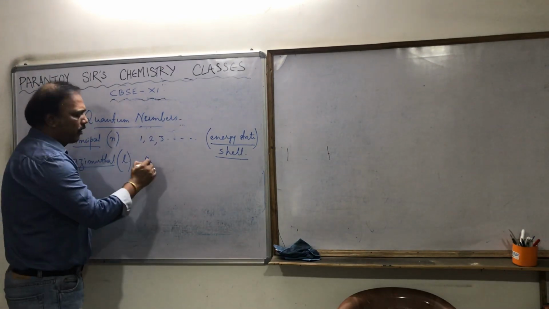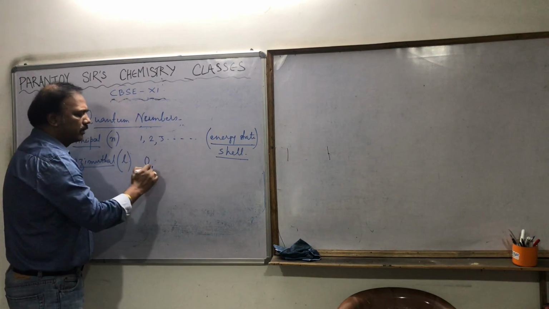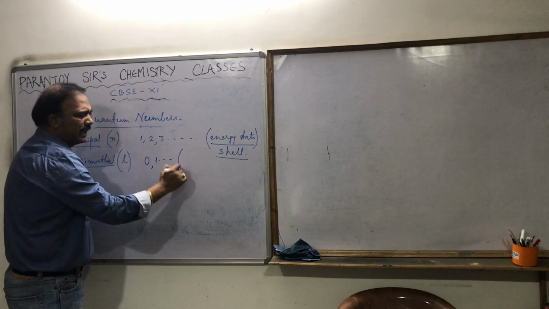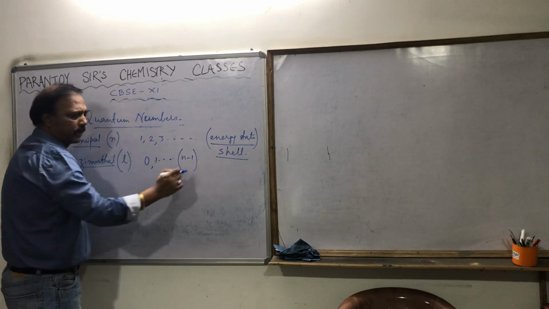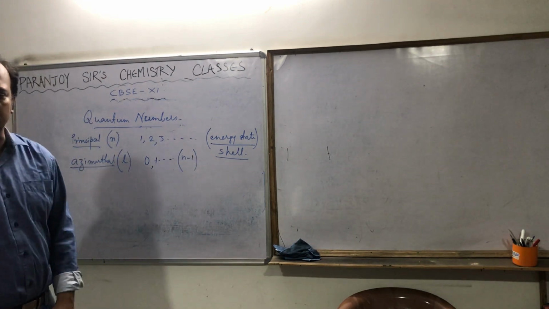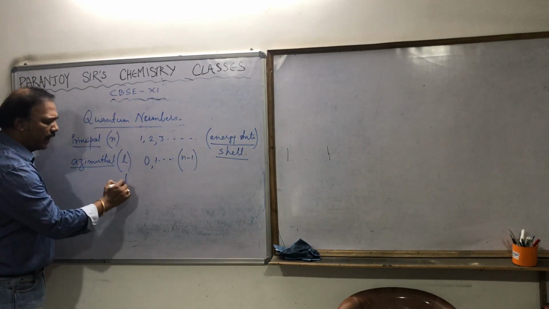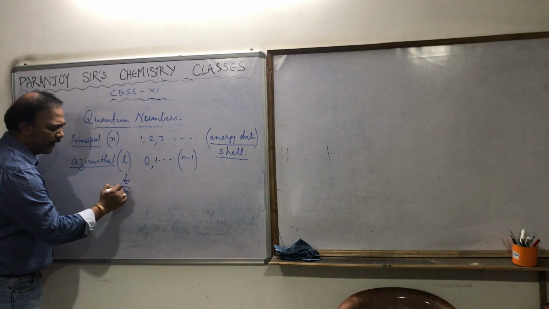It goes on, 0, 1, etc., till n minus 1. It goes from 0 to n minus 1. That means the value of l depends on the value of n.